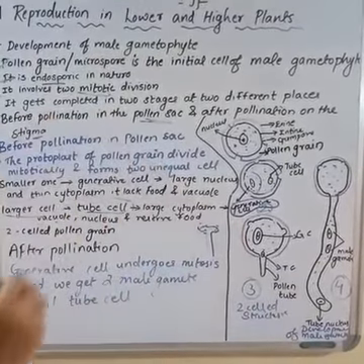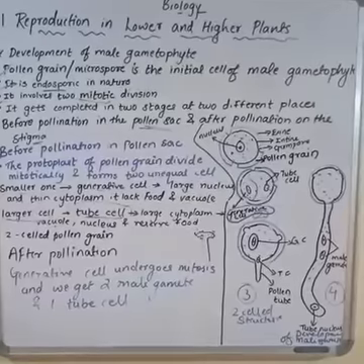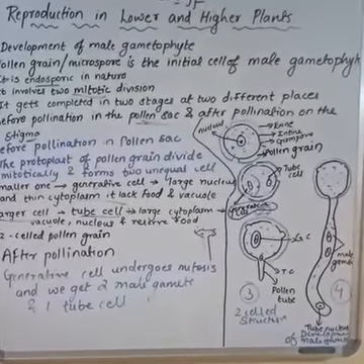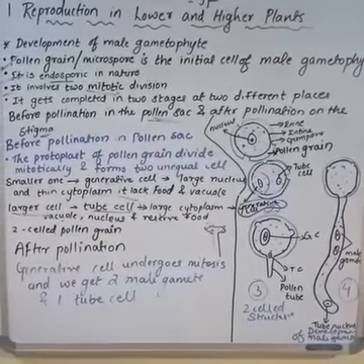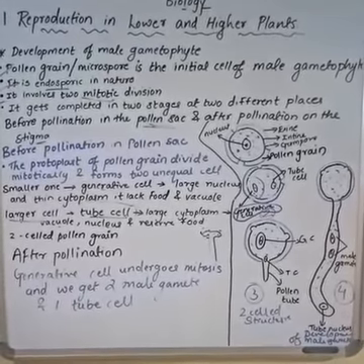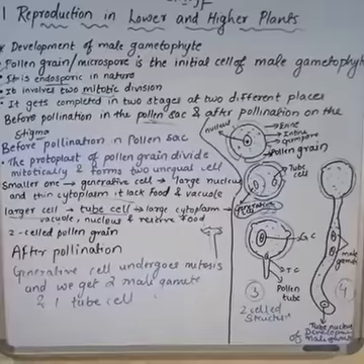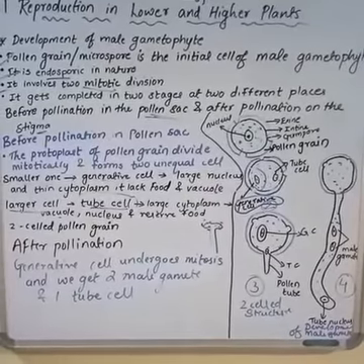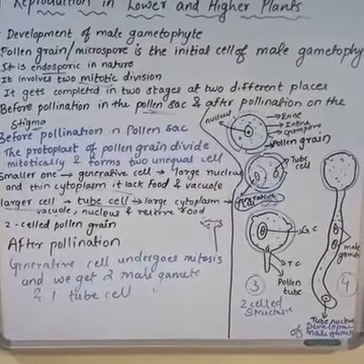So before pollination you have to keep only two things in mind: the protoplast of the cell undergoes mitotic division and gets converted into two unequal halves. The smaller one is the generative cell and the larger one is the tube cell. Clear? And this is called the two-celled structure.